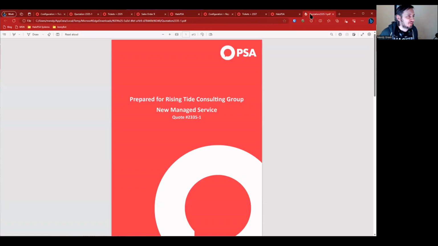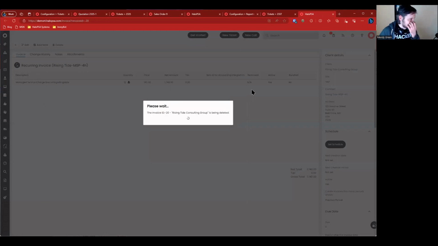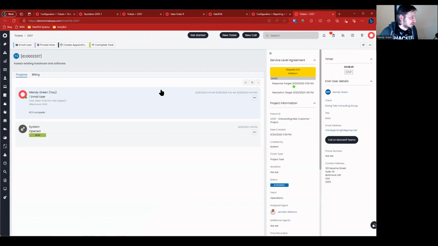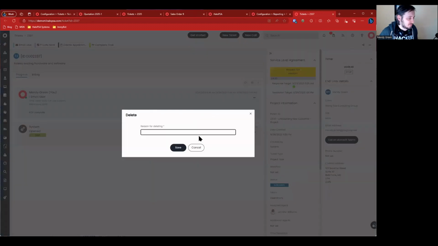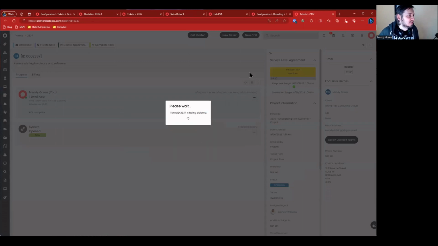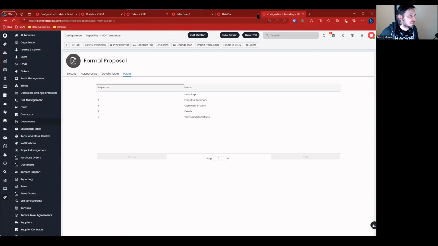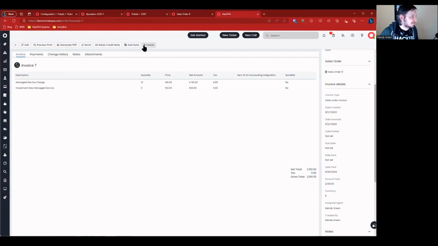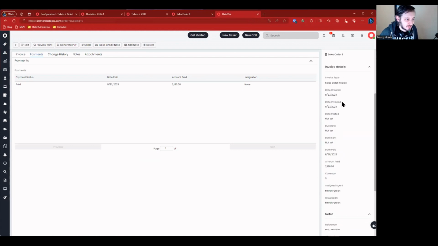At this point, I think I've sufficiently proven or shown how to make that work. So I'm going to delete this. We don't want this to happen. Now I'm going to delete this, which is a child ticket. And let's keep working our way back. We're going to close this. We don't need to touch that. We're going to delete this invoice where some payments made here. Is this the invoice or is this the credit note that I created? I don't even know.